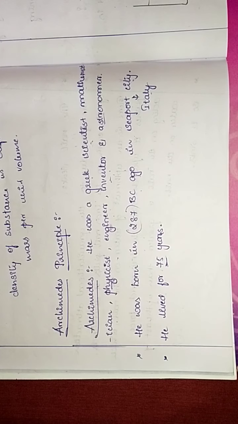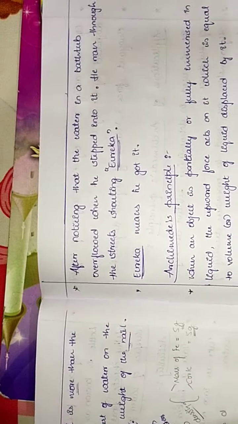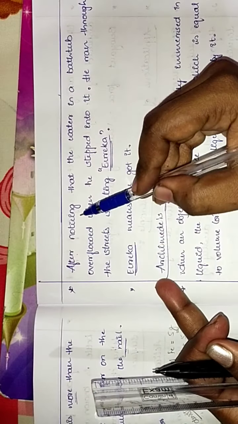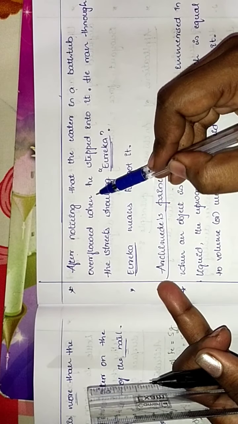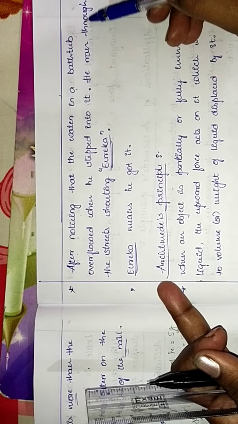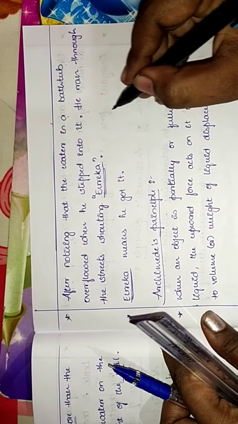When he became a great scientist, he started inventing new things in his daily life. So what did he start learning or inventing about his daily life? We'll see. After noticing that the water in a bathtub overflowed when he stepped into it, he ran through the streets shouting Eureka.